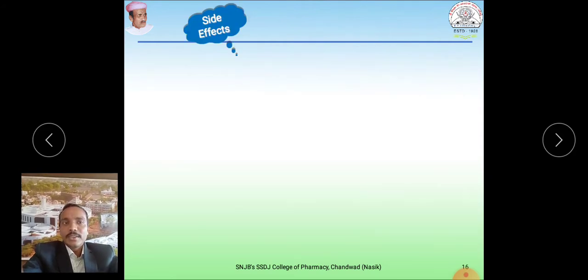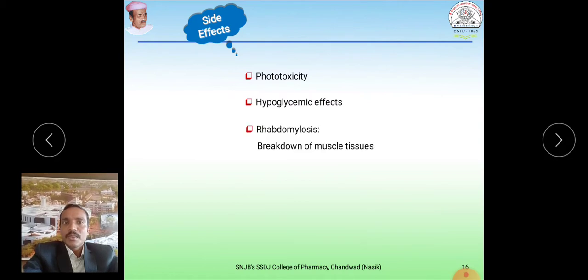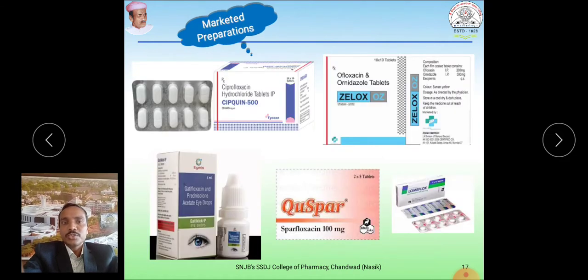If you see the side effects of these quinolones, they cause phototoxicity, hypoglycemic effect and rhabdomyolysis. Rhabdomyolysis means breakdown of muscle tissue.